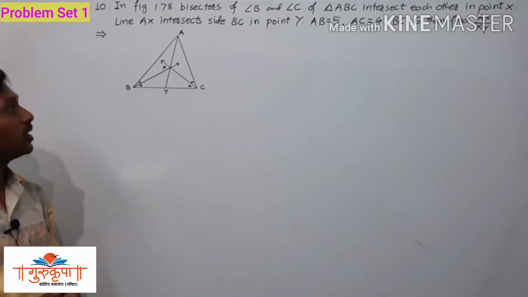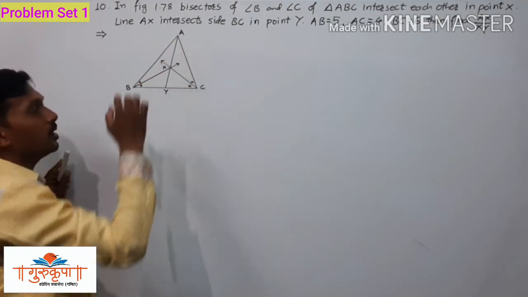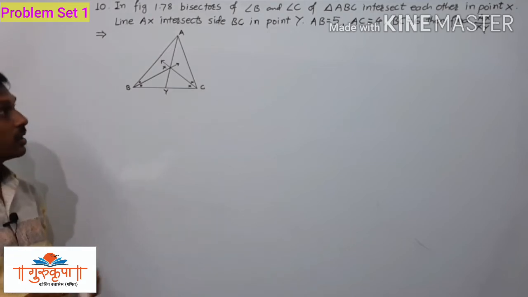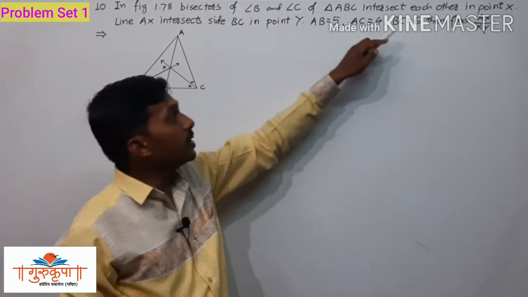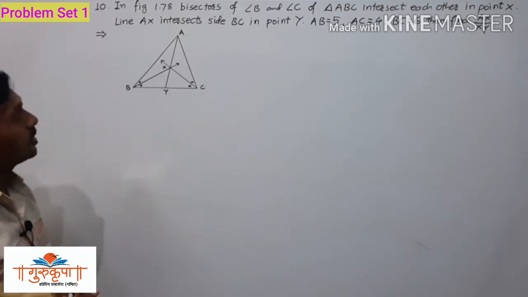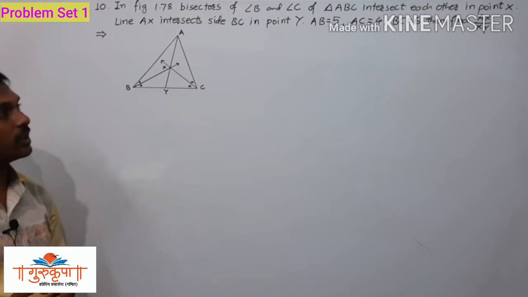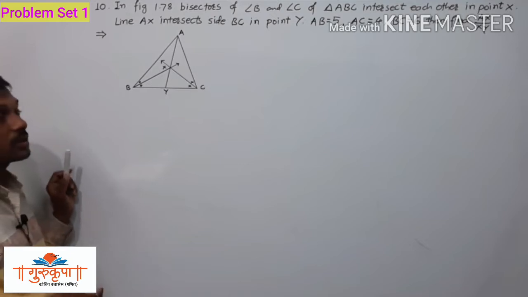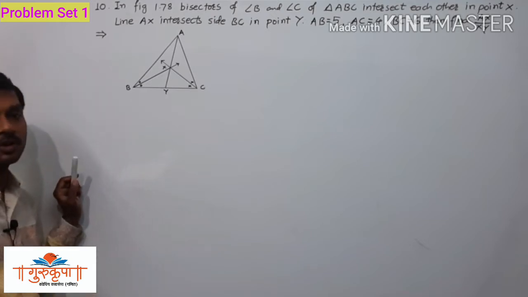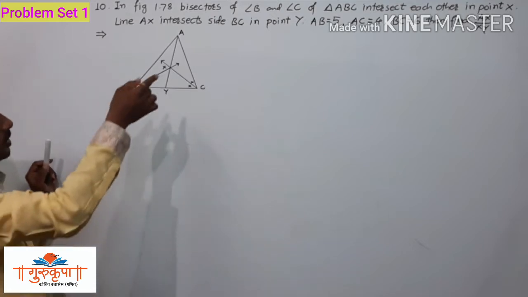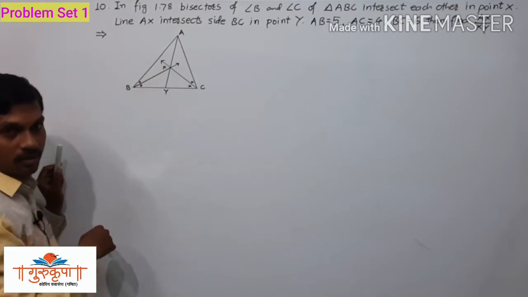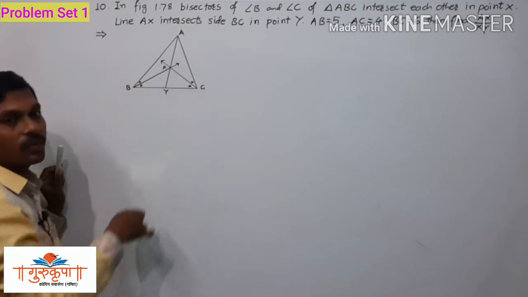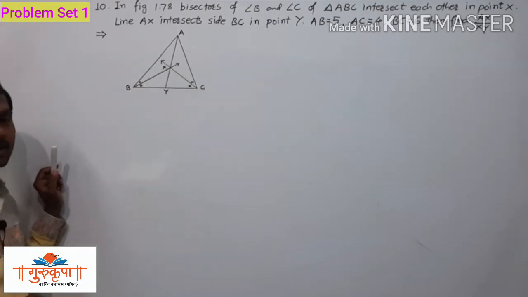Here we have to find the ratio AX upon XY. Now how will we find that ratio? Here we have been given the three sides AB, BC and AC. That is, all three sides of triangle ABC are given, and we have to find the ratio AX upon XY. First we discuss how to find that ratio. Here we use the concept from the previous activity. Here also it is given that BX is the bisector of angle ABC.